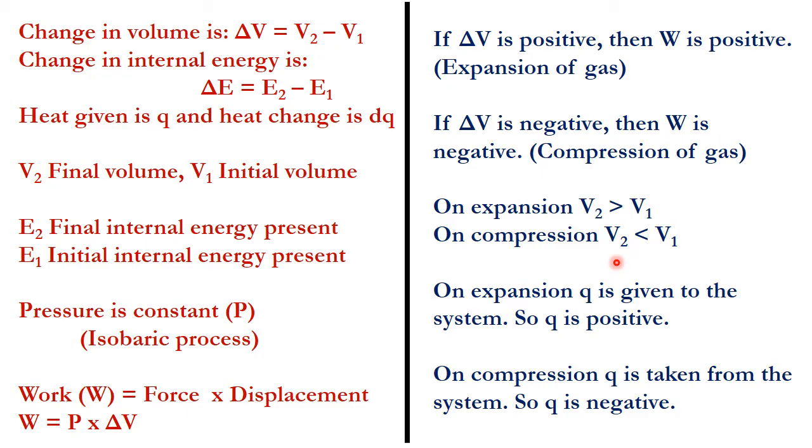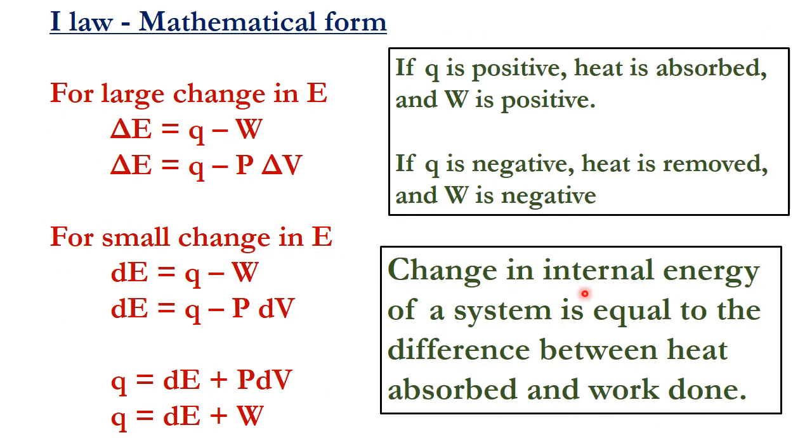On expansion, Q is given to the system because we have heated the system, so Q is positive. Whereas on compression, Q is taken from the system, so Q is negative. Based on this, the first law mathematical form is given as follows.